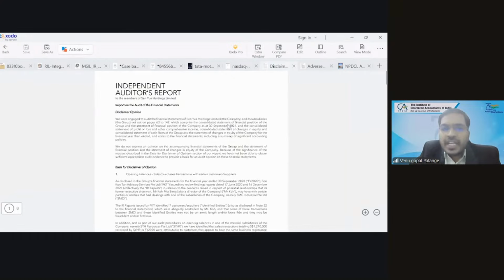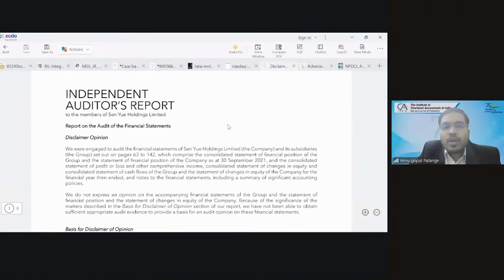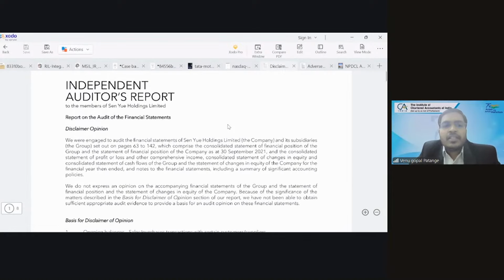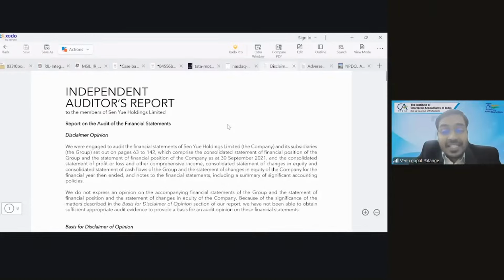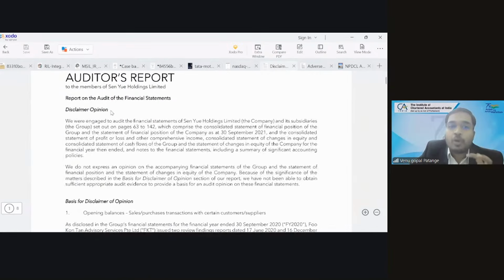Not only in India, but also globally, whoever is complying with international standards on auditing, the language is consistent. I discussed 700 purpose. So they are also, this is not an Indian company. Independent auditors report to the members of SEN-U Holdings Limited, report on audited financial statements, they have given a disclaimer opinion.